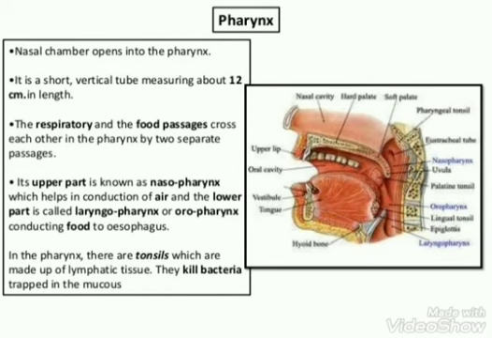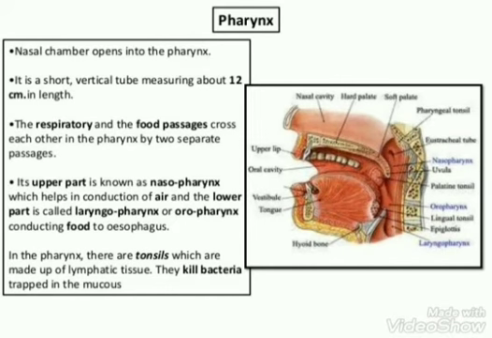Next is the pharynx. Nasal chambers open into the pharynx. It is a short vertical tube measuring about 12 cm in length. The respiratory and the food passages cross each other in the pharynx by two separate passages.